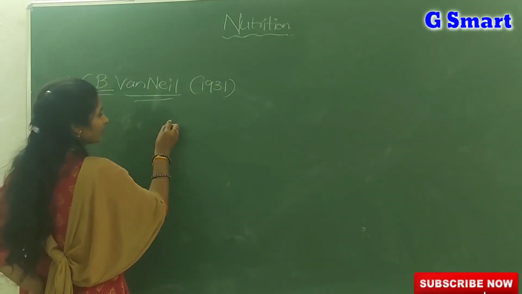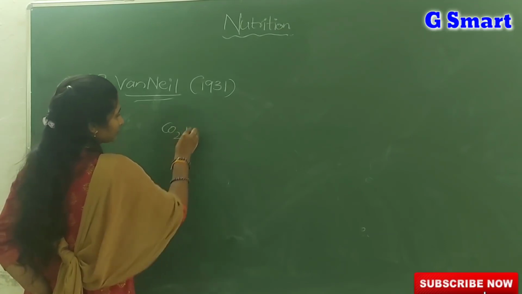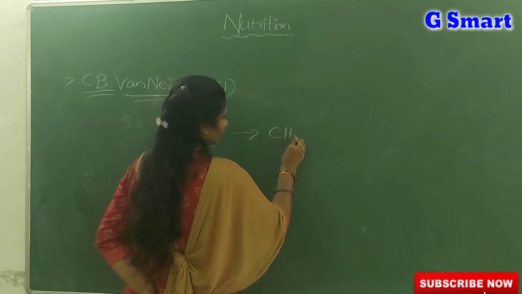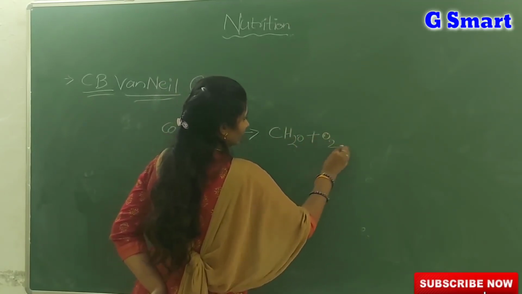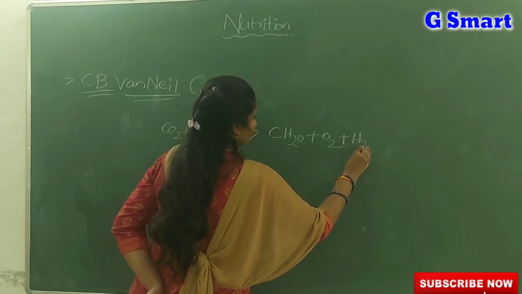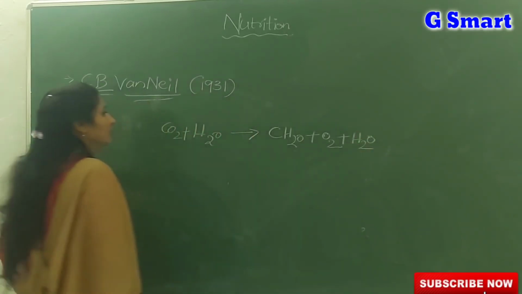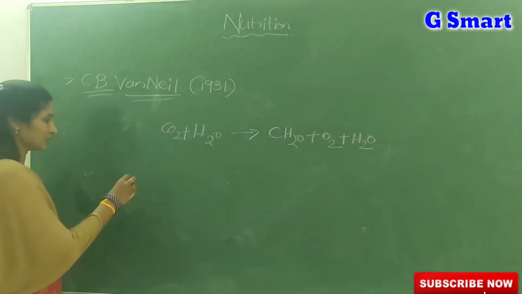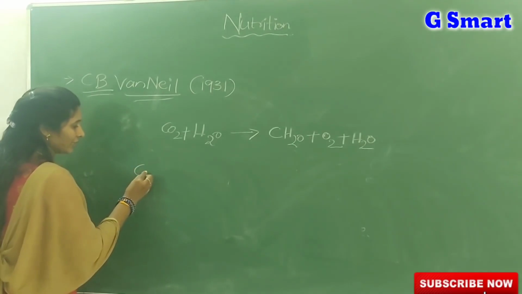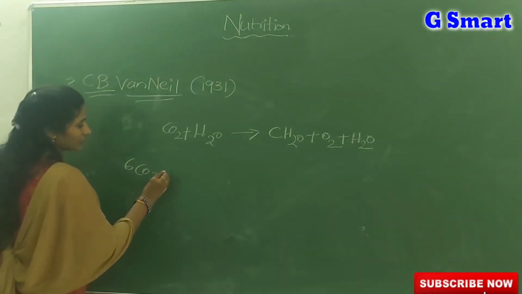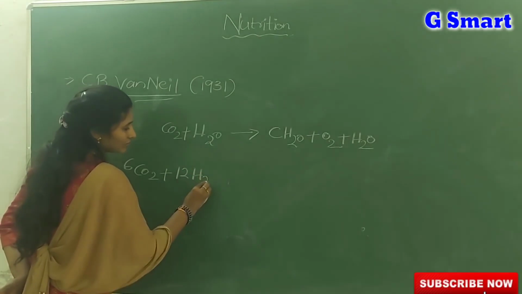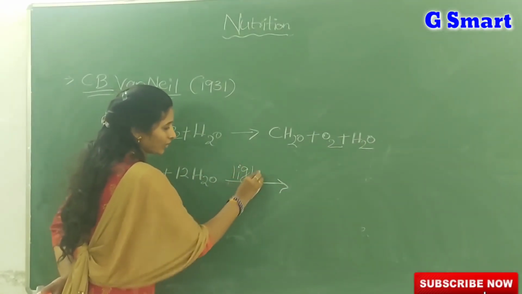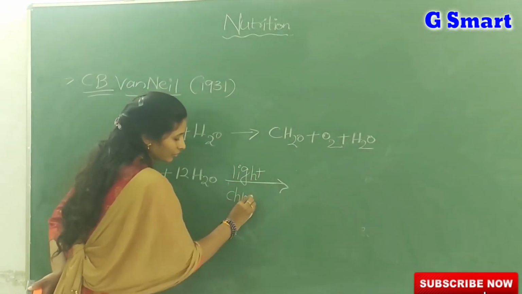Actually, this is the first equation proposed by C.B. Van Neyl for photosynthesis, but later this equation was modified into the balanced form, that is 6CO2 plus 12H2O gives rise to... you should always remember that on the arrow mark you should mention both light and chlorophyll.